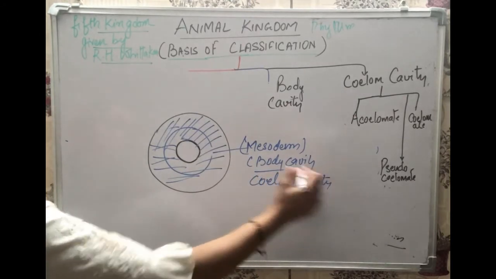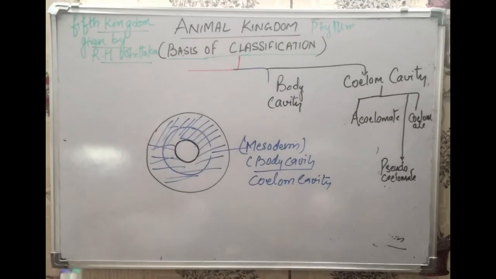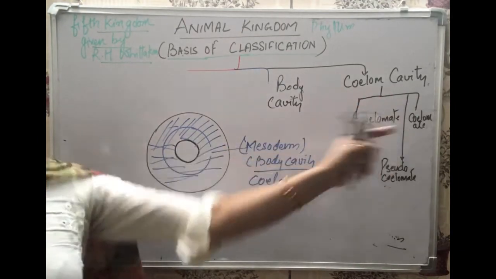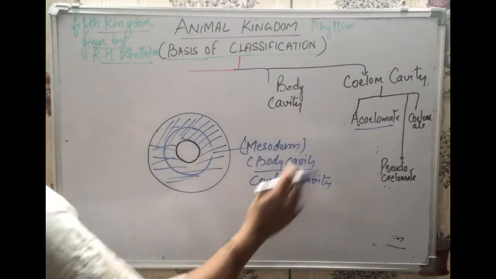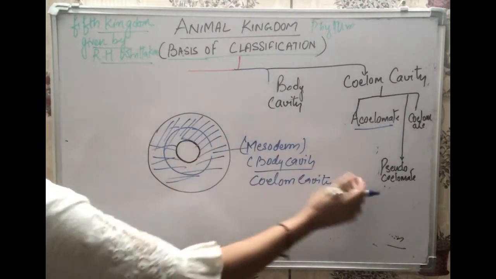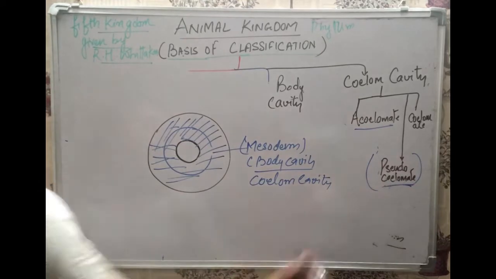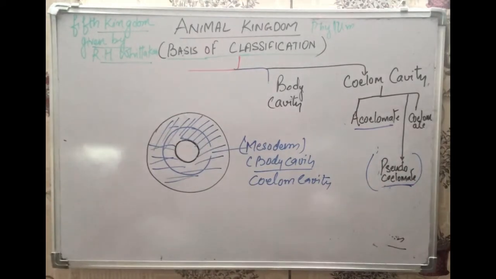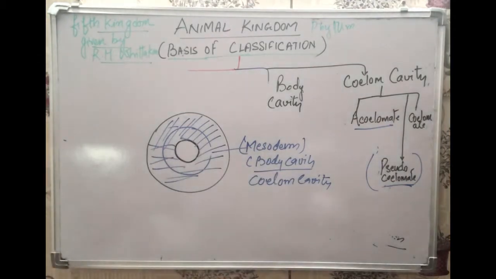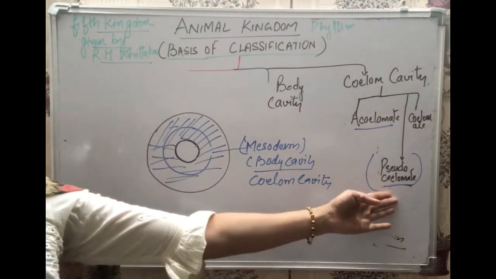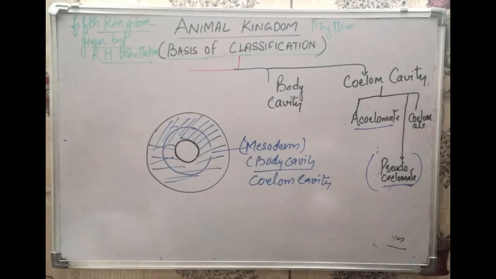And those organisms that have this coelom cavity are called coelomates. And those who do not have a coelom cavity are called acoelomates. And those who have this coelom cavity but it is of no use are called pseudocoelomates. There are so many organisms that are coelomates. Most of the organisms you will see are coelomates, but there are a few that are pseudocoelomates. They have a body cavity but it is of no use.